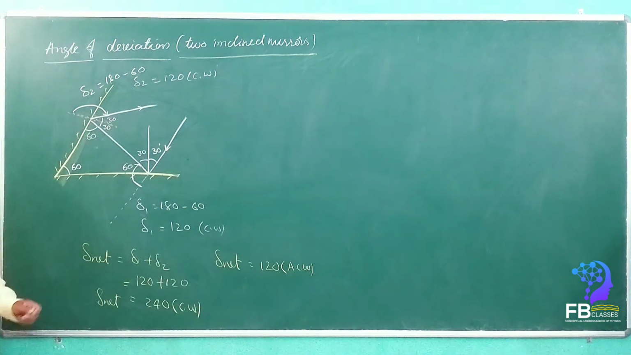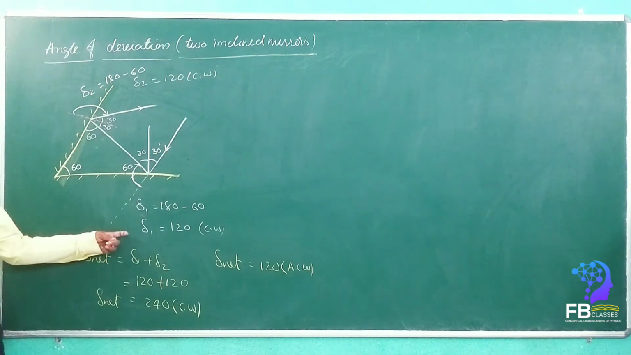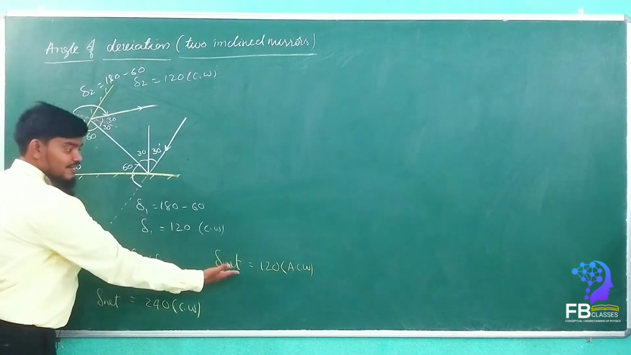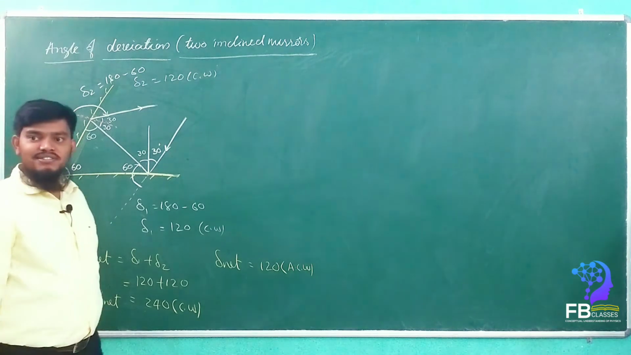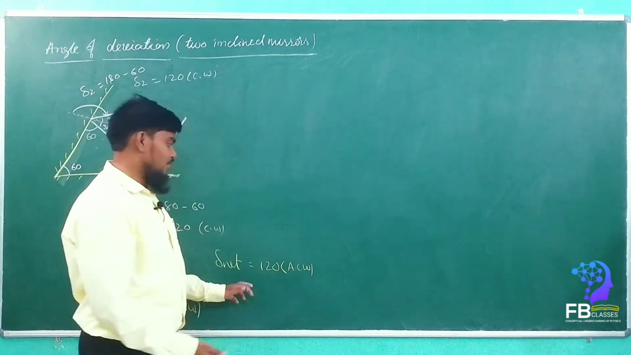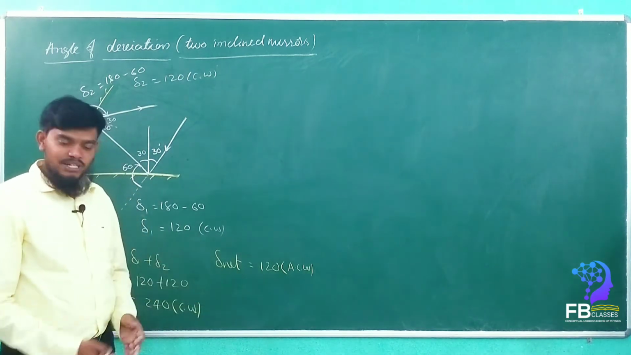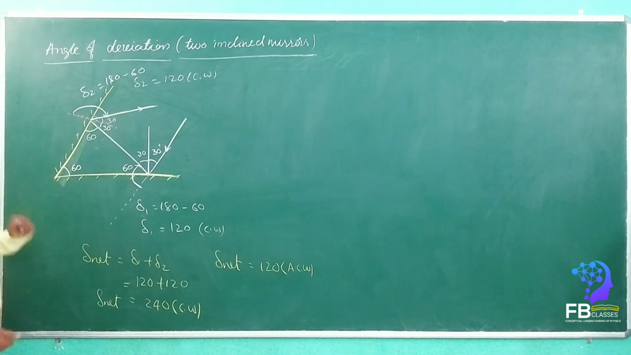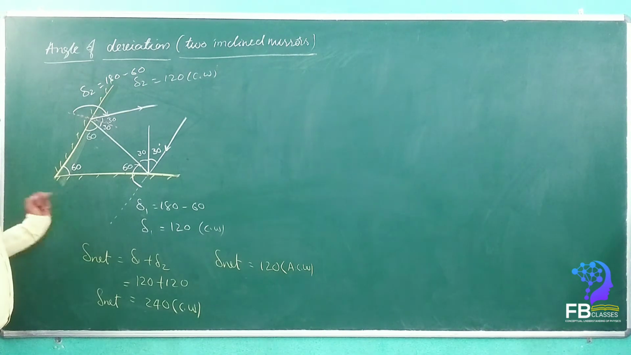Got it? Do you understand, everyone? Are you getting my point? So 240 is clockwise. Otherwise, 120 anti-clockwise. Got it? 360 minus 240 is equal to 120. So 120 in anti-clockwise. Are you getting my point? So see how much the answer is here.